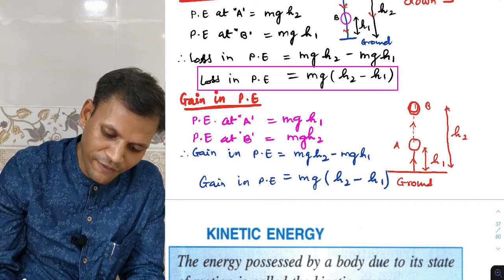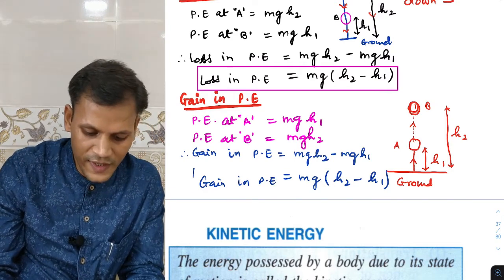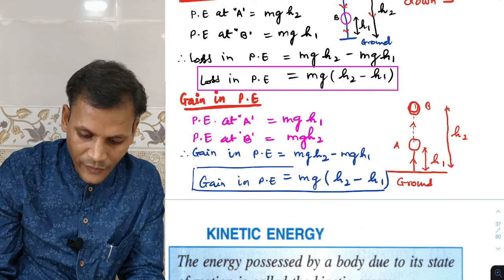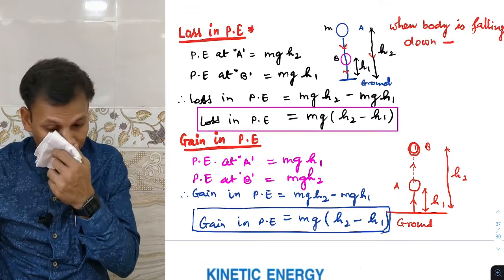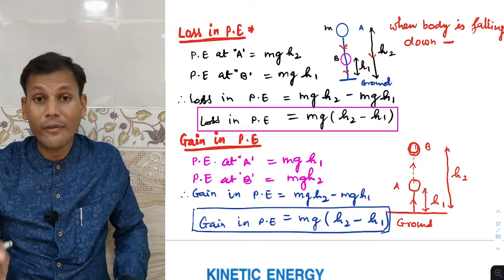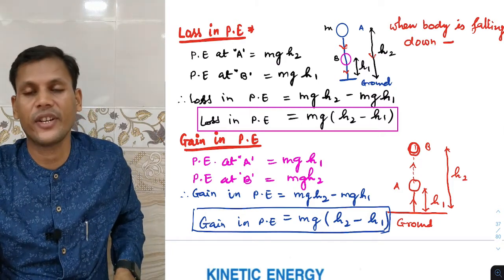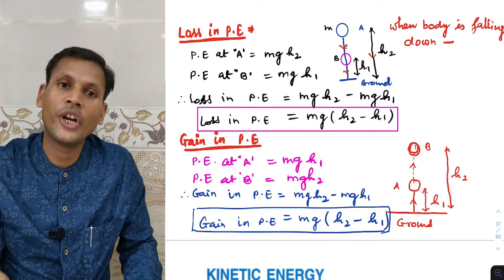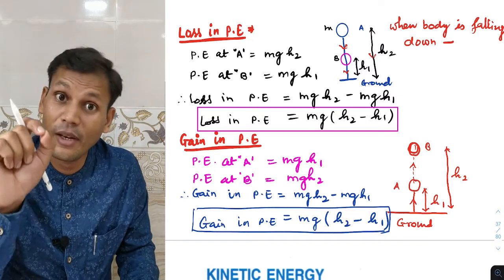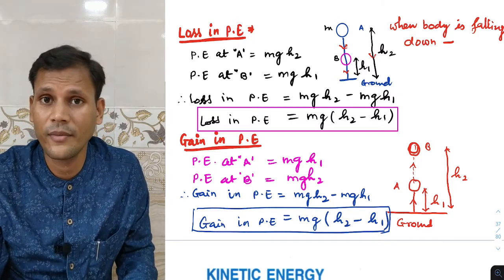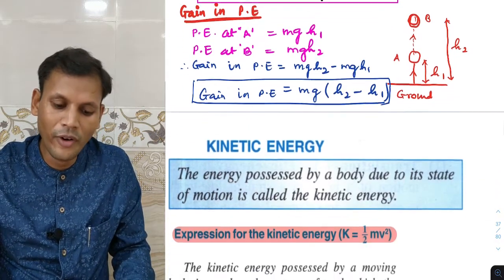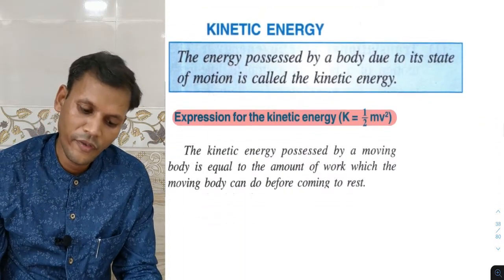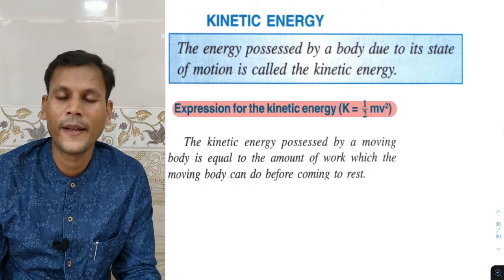But what is the difference? The difference is that in one case, if the body is falling down, then there will be a loss in potential energy, and if the body is thrown in an upward direction, then there will be a gain in potential energy. Fine. Okay. So now we'll move on to kinetic energy.